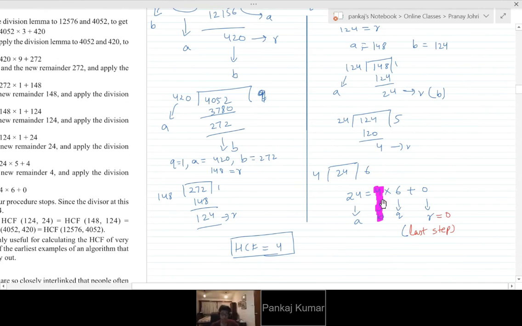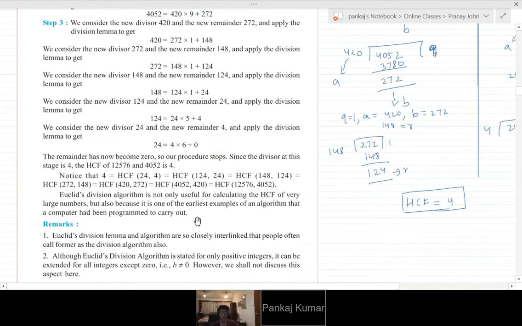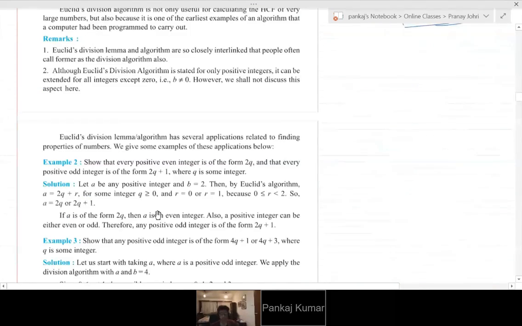And the last B, when we reach R equal to 0, a zero remainder, it exactly divides that. That's the meaning of R equal to 0, right? So that value of B is our HCF. So am I clear with that? Yeah, I got it. Okay, good.